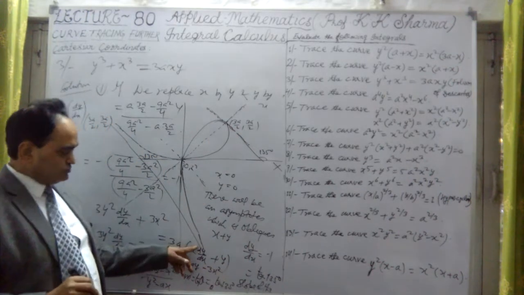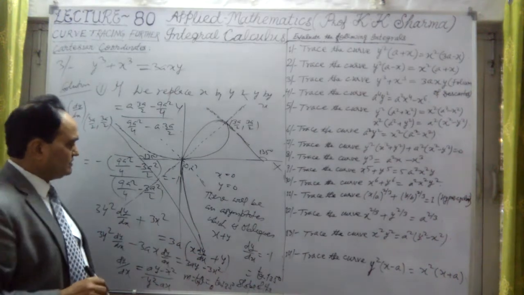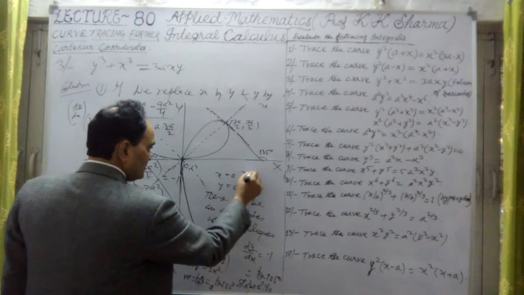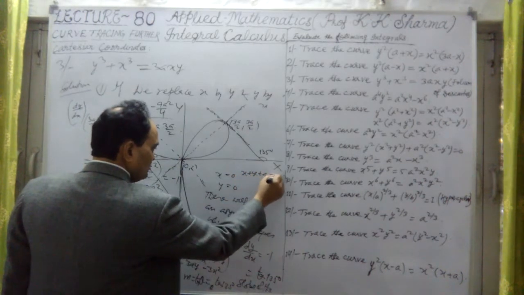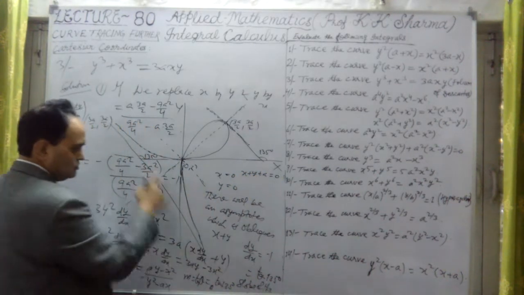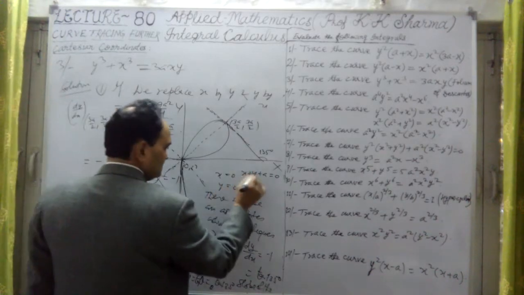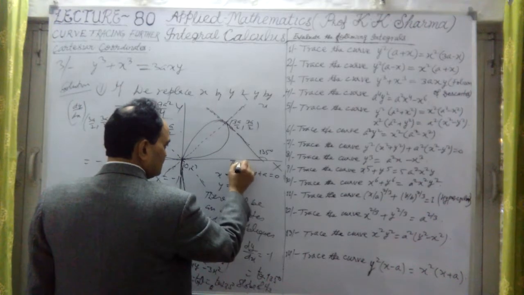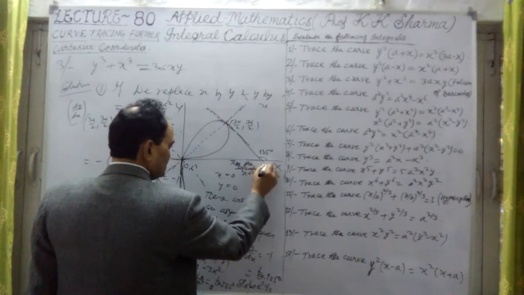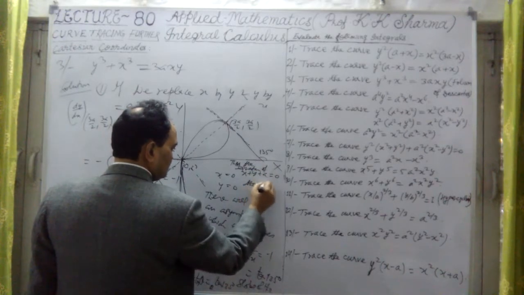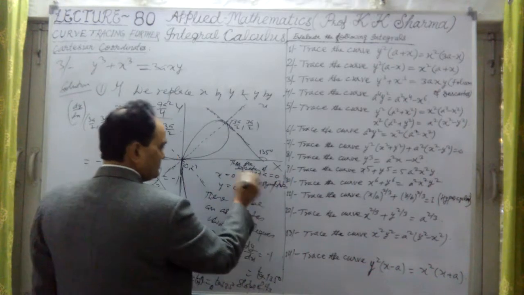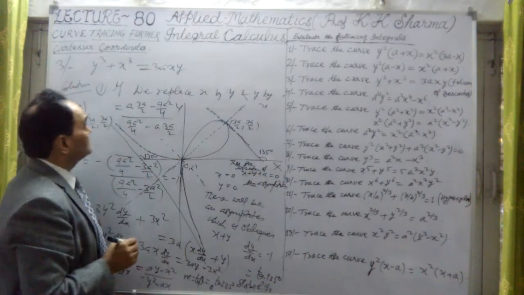So this asymptote, which is x plus y plus a equal to 0, sorry, x plus y plus a, is the equation of the oblique asymptote here.